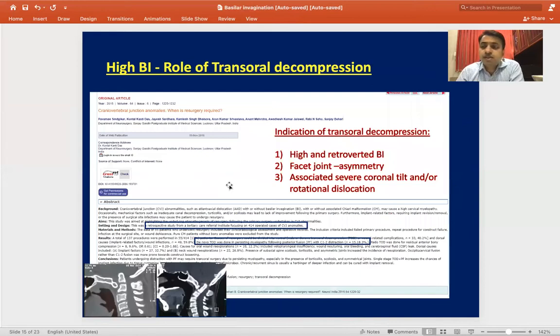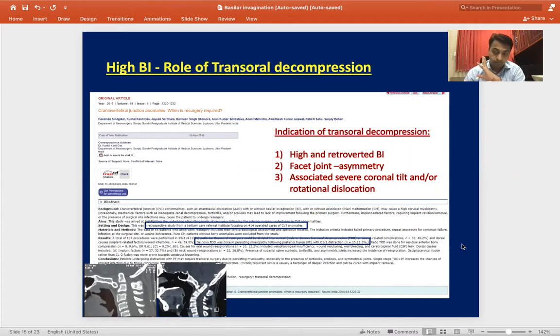Now, according to us, there are still certain indications for transoral decompression. This is the study we published with 414 operated cases of CV junction anomaly in Neurology India. All the cases were operated with posterior C1-C2 distraction and fixation. In 18% of cases, we required a second surgery of transoral decompression. We analyzed deeply all the factors, and we found that cases of high and retroverted BI, gross facet asymmetry, and those associated with a gross coronal tilt or rotation required transoral decompression.